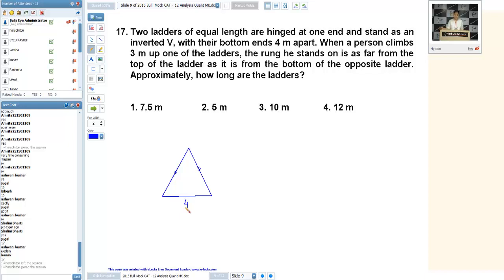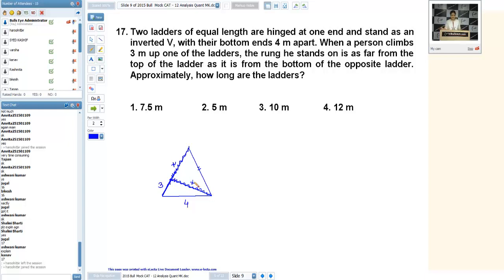When a person climbs up one of the ladders, let's say this is 3 meters, the rung he stands on is as far from the top of the ladder, let it be x, as it is from the bottom of the opposite ladder. So these are the conditions given.